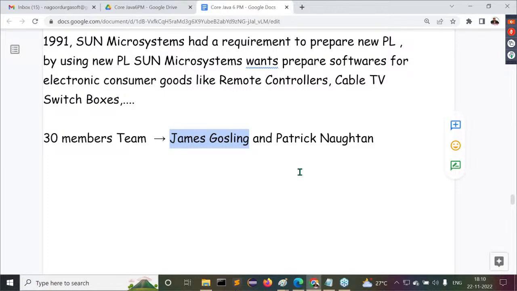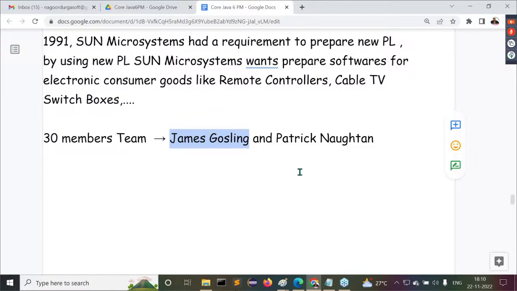Who is the mother of Java? Why are you thinking seriously about this question? Nothing here. James Gosling's wife is the mother of Java, right? We don't have any such topics as mother of Java or father of Java. In general, James Gosling was the lead for the 30 member team. They prepared this new programming language. That's why we say the father of Java is James Gosling. But even still, people are thinking like that only. If you observe Java totally, James Gosling was associated with Sun Microsystems only up to the Java 3rd or 4th version.